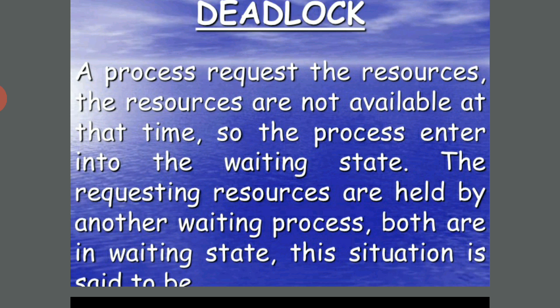They are both in the waiting state, and this situation is called deadlock. The second process is holding a resource and waiting for another resource. So both processes are in the waiting state.